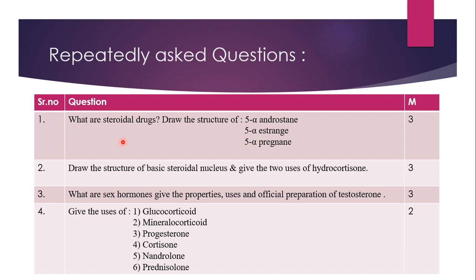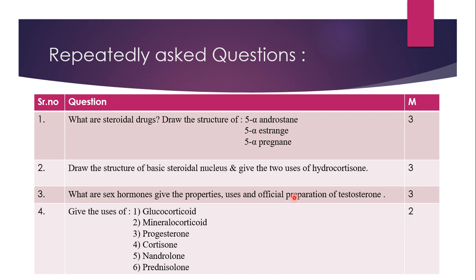You are also supposed to mention the 3 basic groups from which the steroidal drugs are derived. The 3 main groups are, as you can see here, draw the structure of 5 alpha androstane, 5 alpha estrane, so it's estrane, and 5 alpha pregnane.